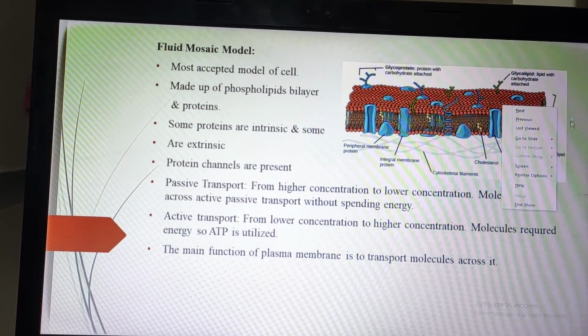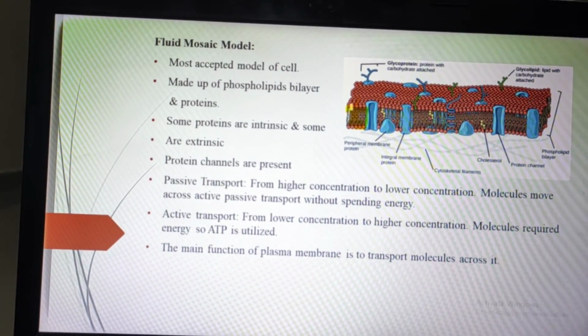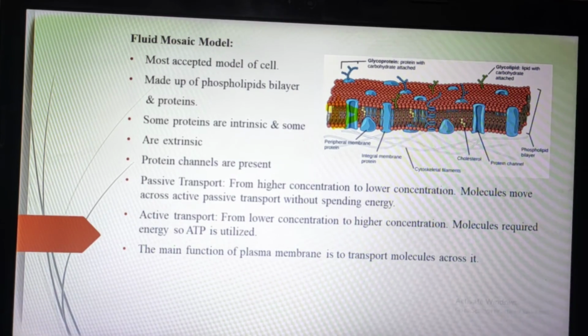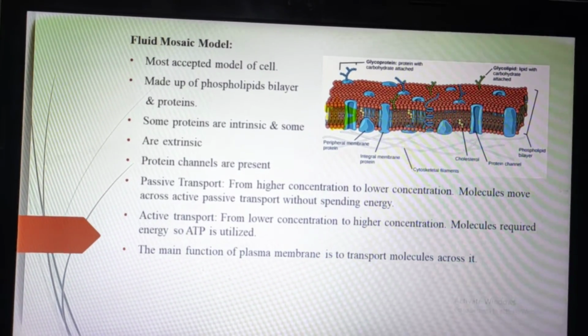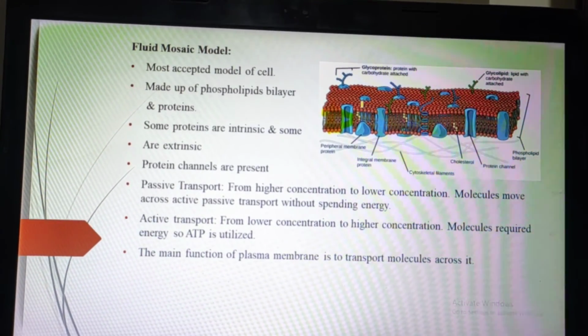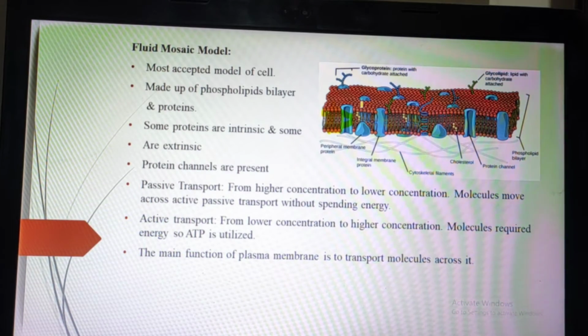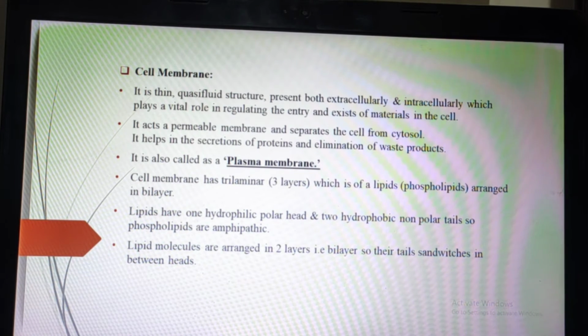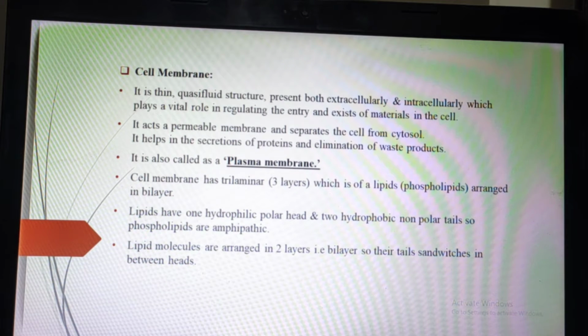Here I will show you. I have colored this. Here you can see this one circular structure. It is the head, and there are two thread-like structures called the tail. So in the whole plasma membrane there will be only one head and two tails. The head will be a hydrophilic polar head and the two tails hydrophobic non-polar. Why is it called polar and non-polar? Polar because it is hydrophilic, that's why it is called polar. And why is it non-polar? Because it is hydrophobic, that's why it is called non-polar.